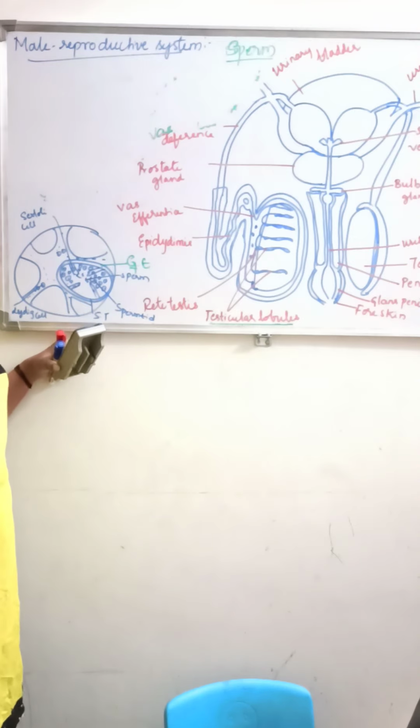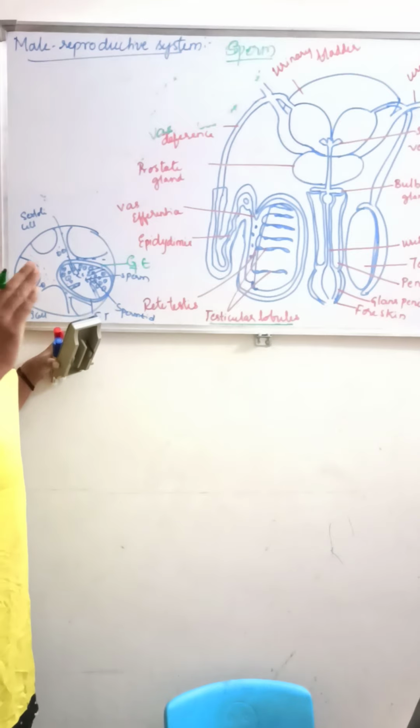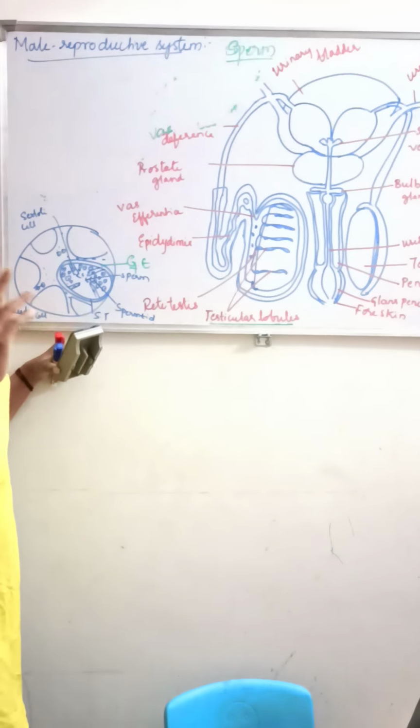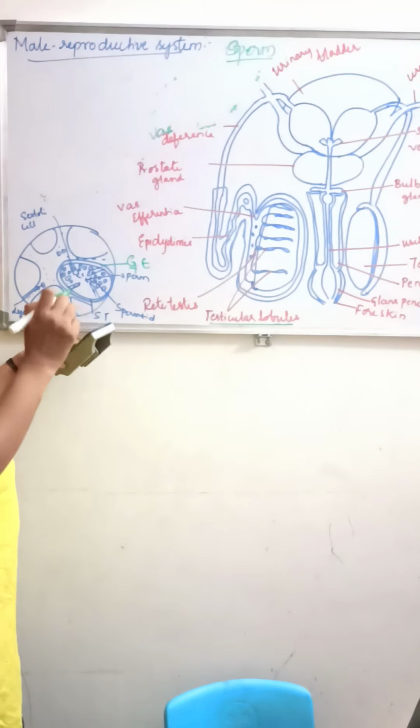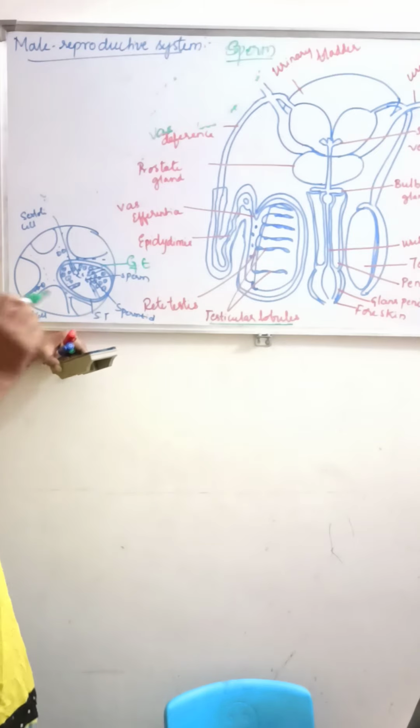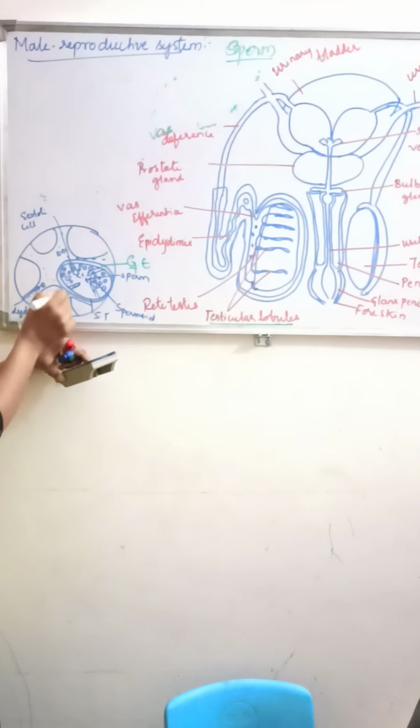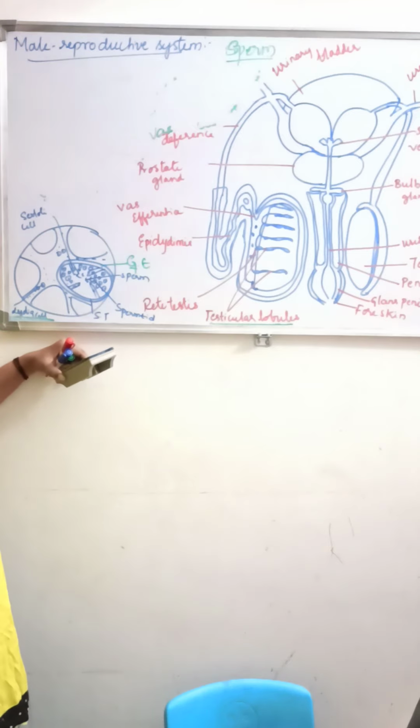They may ask for one mark: what do you mean by Leydig cells? The cells which are present in the interstitial space, in between the spaces, are nothing but Leydig cells or the interstitial cells.